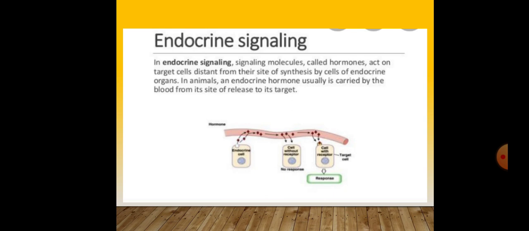Endocrine signaling. In endocrine signaling, the signaling molecule, called a hormone, acts on target cells distant from their site of synthesis by cells of an endocrine organ. In animals, an endocrine hormone is usually carried by the blood from its site of release to its target.